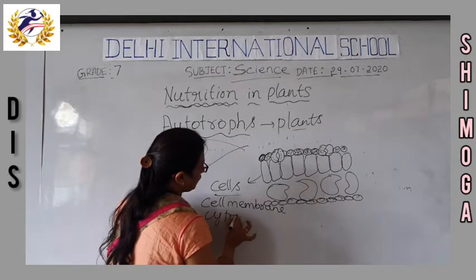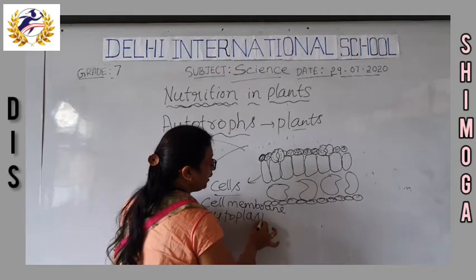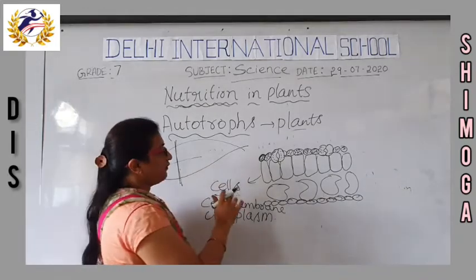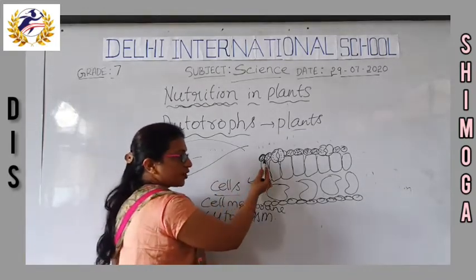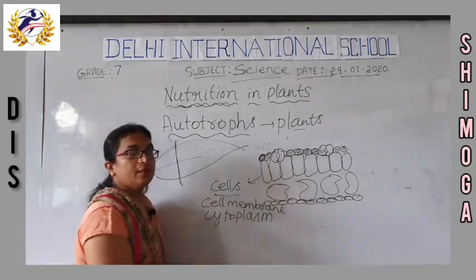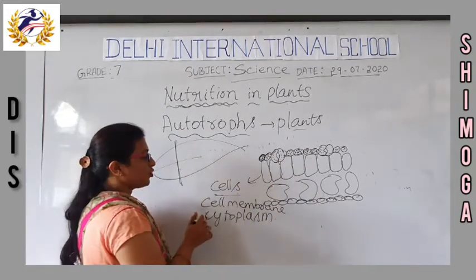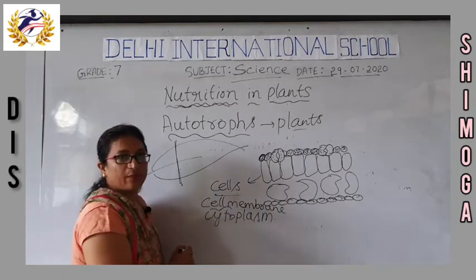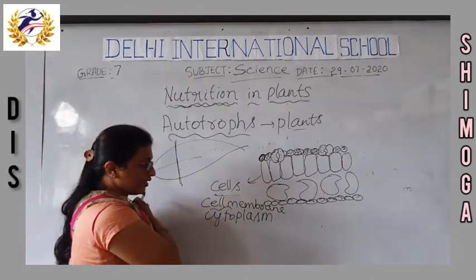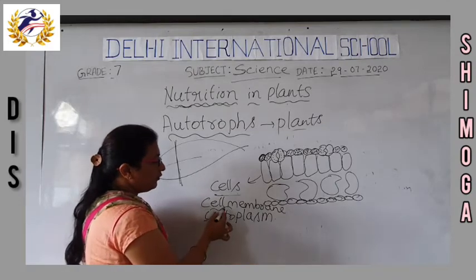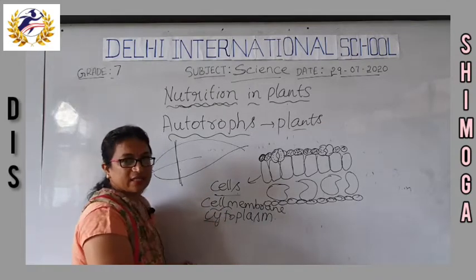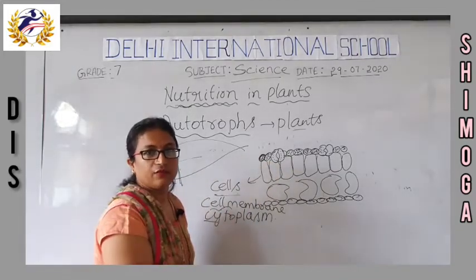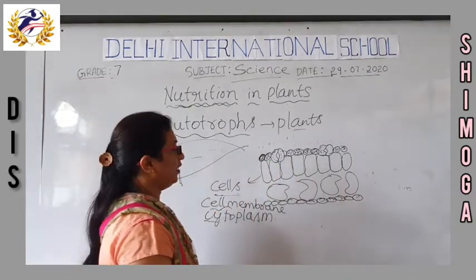You will study these in detail next year. Superficially, these cells are the structural and functional unit of all living organisms, in plants and animals. The cell membrane is a protective membrane, and the cytoplasm contains the necessary cell organelles, which help to nourish the cell.